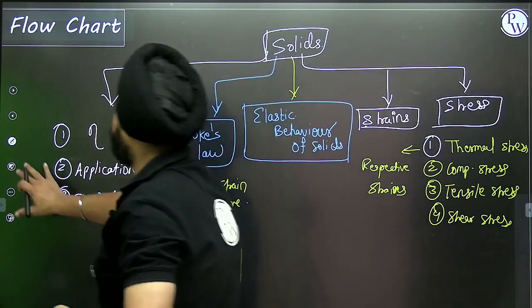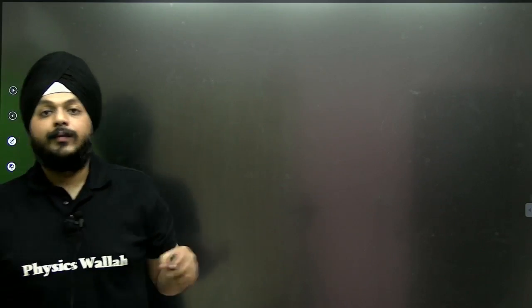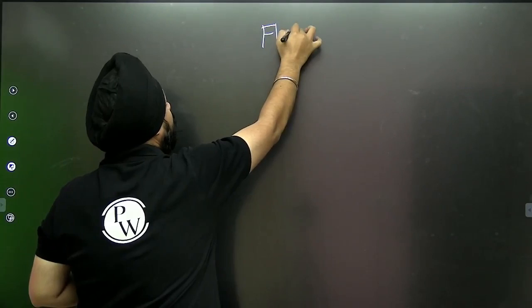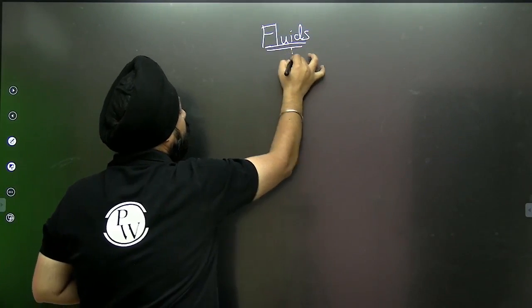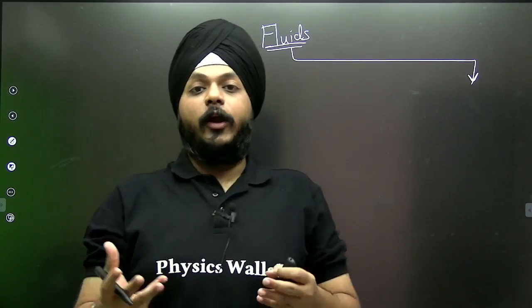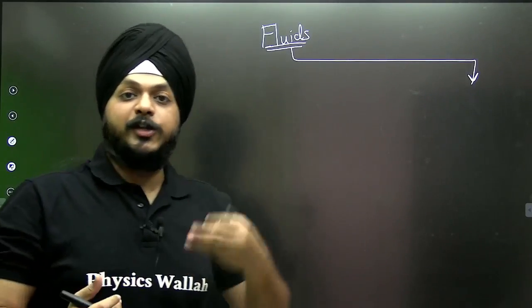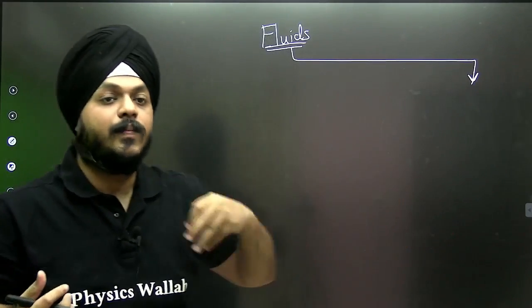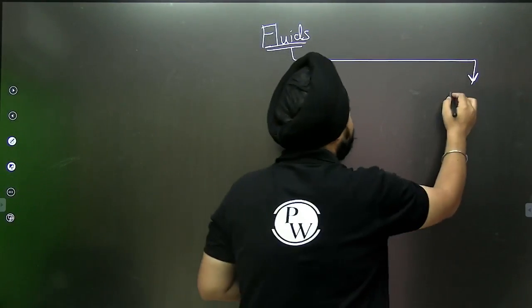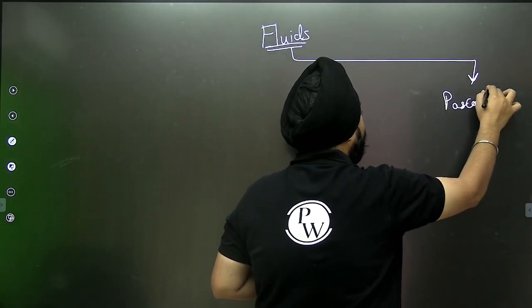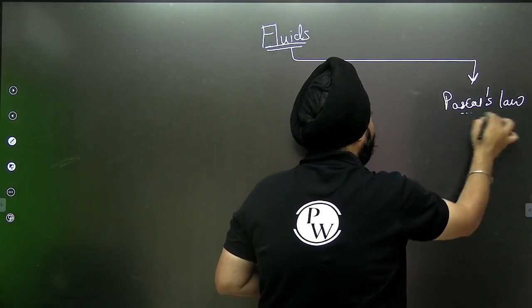Let's move on to the flowchart of fluids. Fluids start with pressure and density. Solids start with the difference between pressure and stress. Fluids start with pressure and density, but we are not going into that much detail.